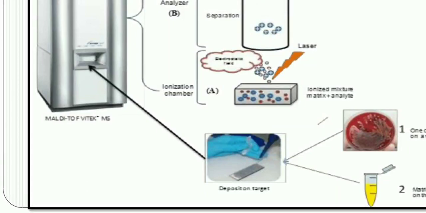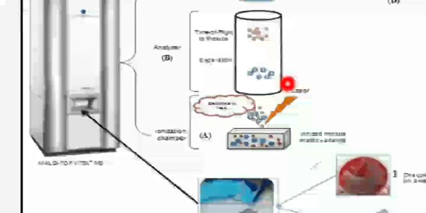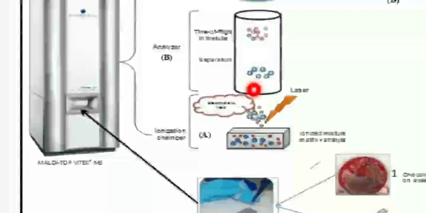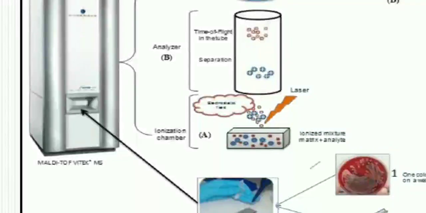Now these ions will get converted into electric fields, and this electric field is directed to the analyzer. In this analyzer, there is a separation of all these ions according to time of flight. That's why it is called MALDI-TOF, time of flight.